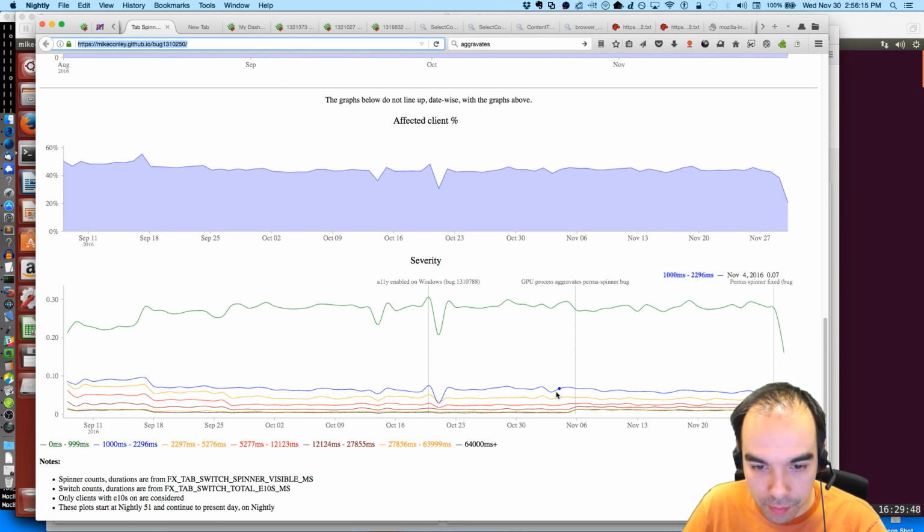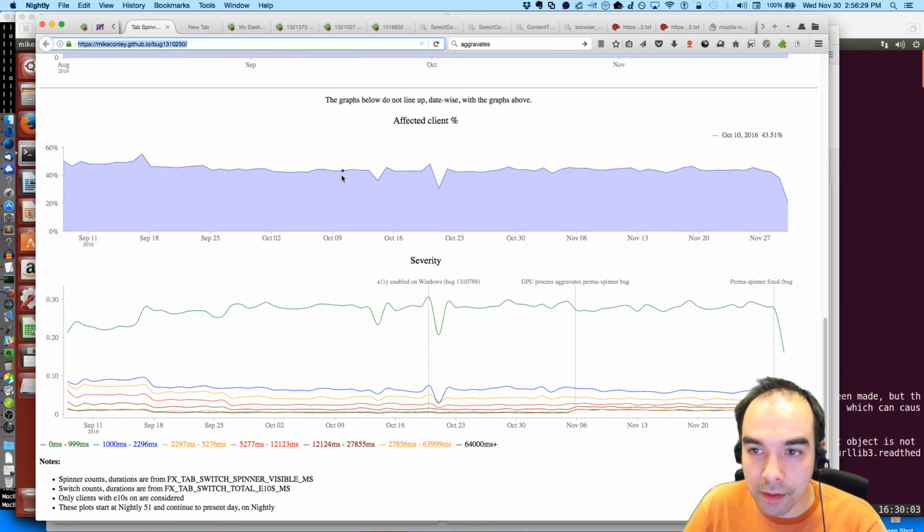Is there anything else worth paying attention to in here? There is this drop. Oh, well, that's because a bunch of this goes up down here. Maybe I should be paying attention to this. Overall number of people affected, 43%. It floats around 43%.